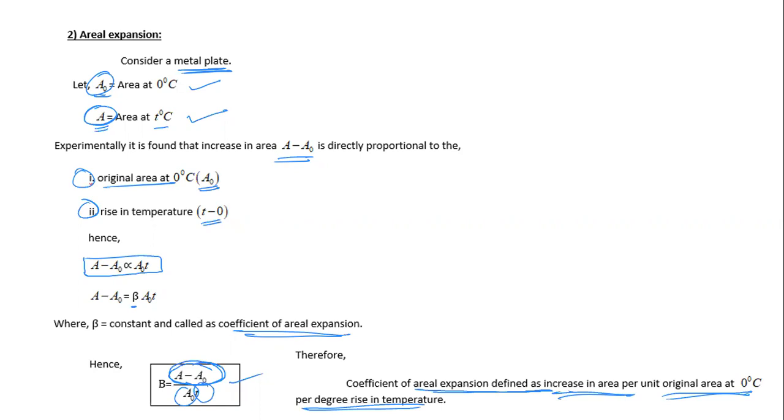When we consider area 1 at T1 degrees Celsius and area 2 at T2 degrees Celsius after heating, the coefficient of areal expansion is area 2 minus area 1 divided by area 1 into T2 minus T1, the rise in temperature. This is the expression.